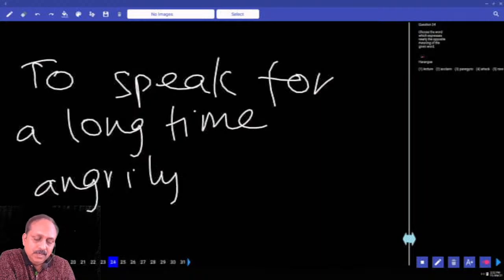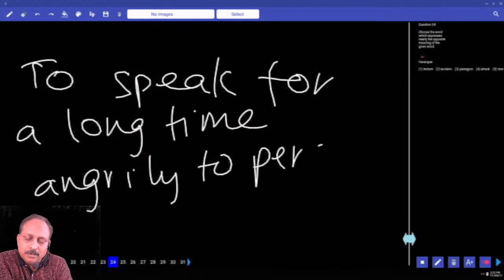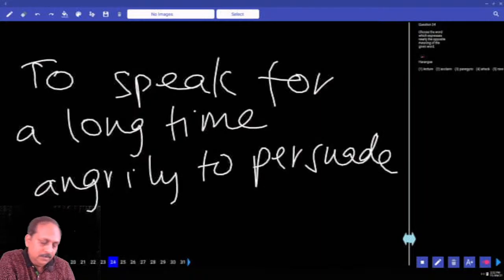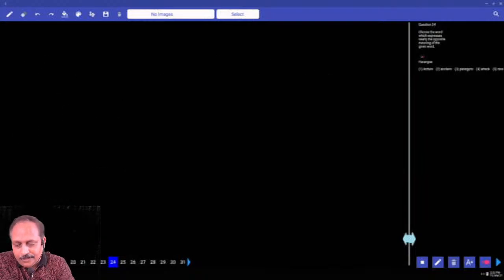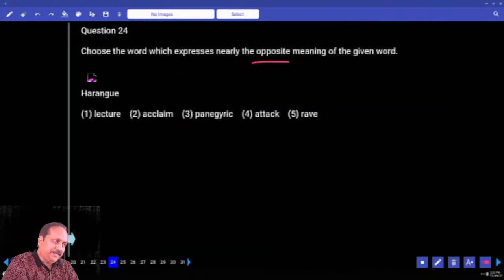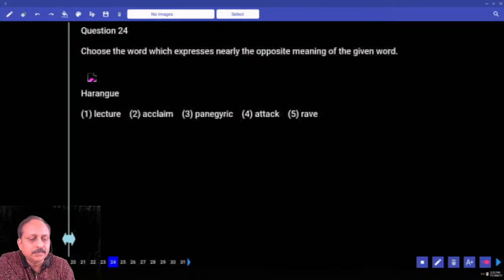Angrily. To persuade someone. Focus on the word angrily. To speak for a long time angrily, to persuade someone. So it is a negative thing. You have to understand that. Have you copied? We'll go to the options. What is the first one here? Lecture is a neutral word. But they want the opposite, means what? Positive word. Lecture is a neutral word.